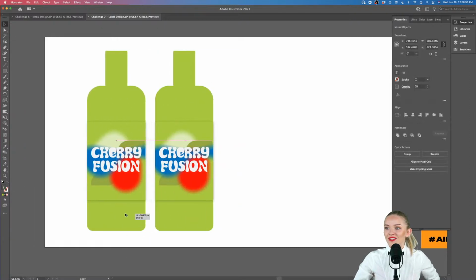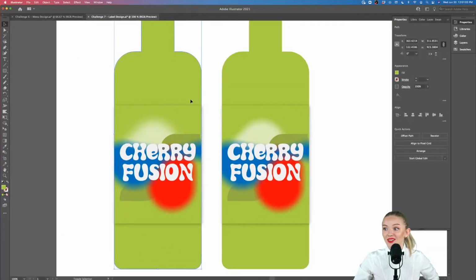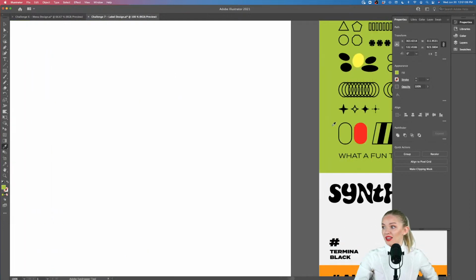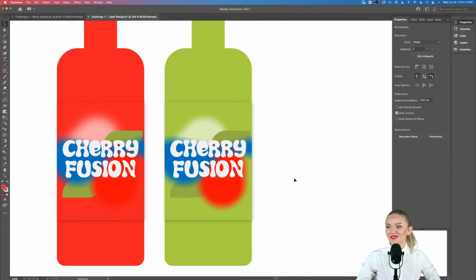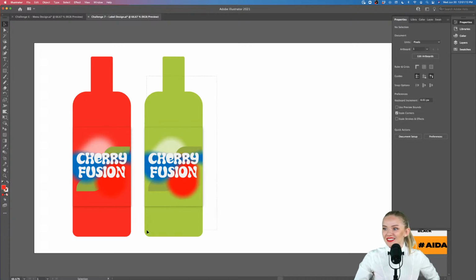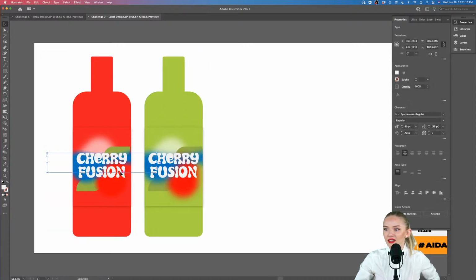Now, let's create a copy of this and let's name it something else, and let's change up the colors. Maybe this can be the Cherry Fusion, and we can have different options. Ooh, this looks fun too. Just make sure when you select the things that you don't select anything from the other.